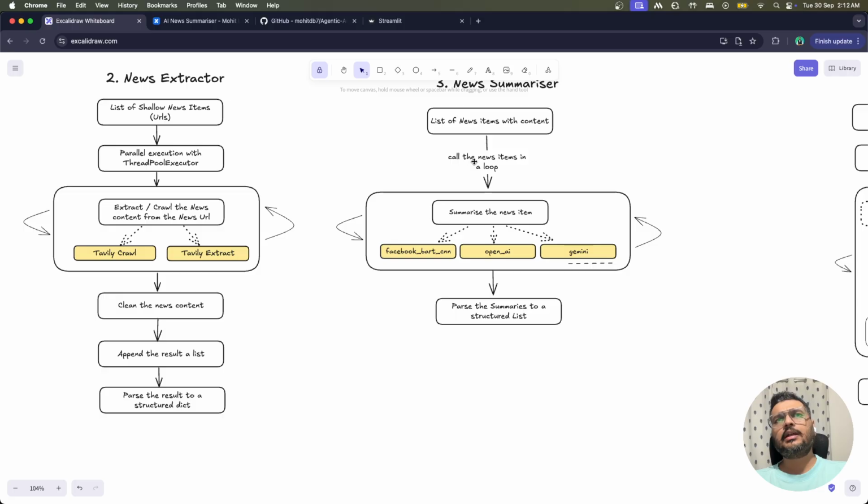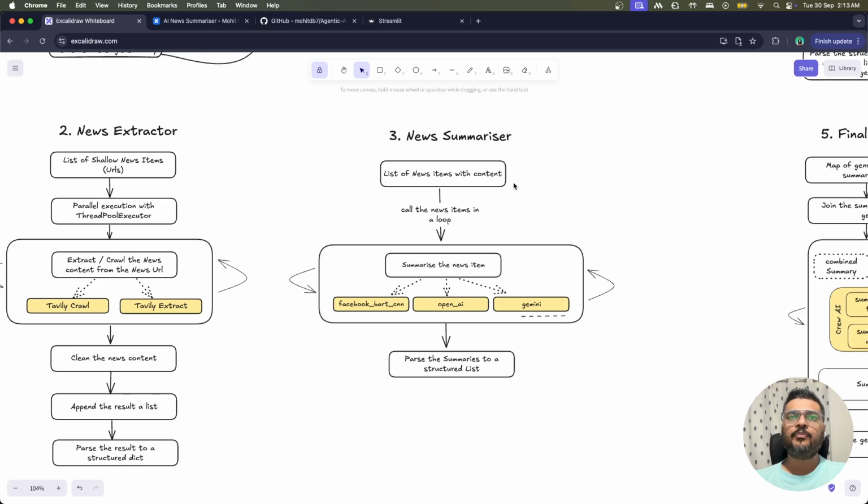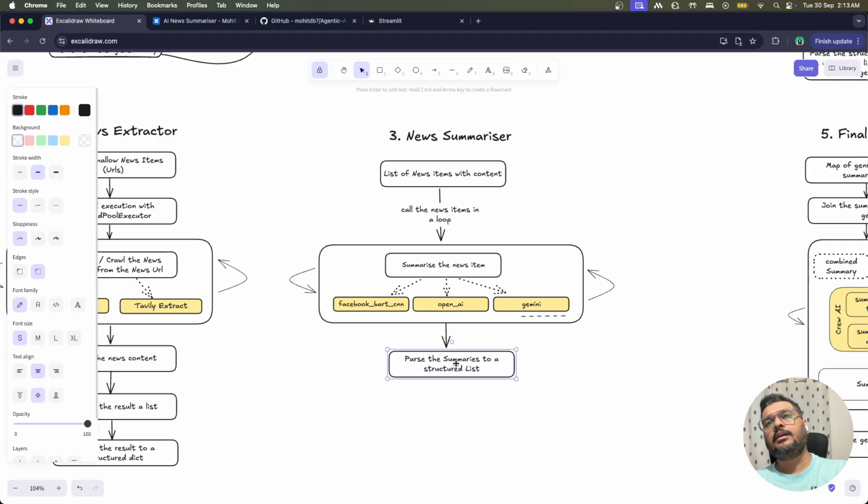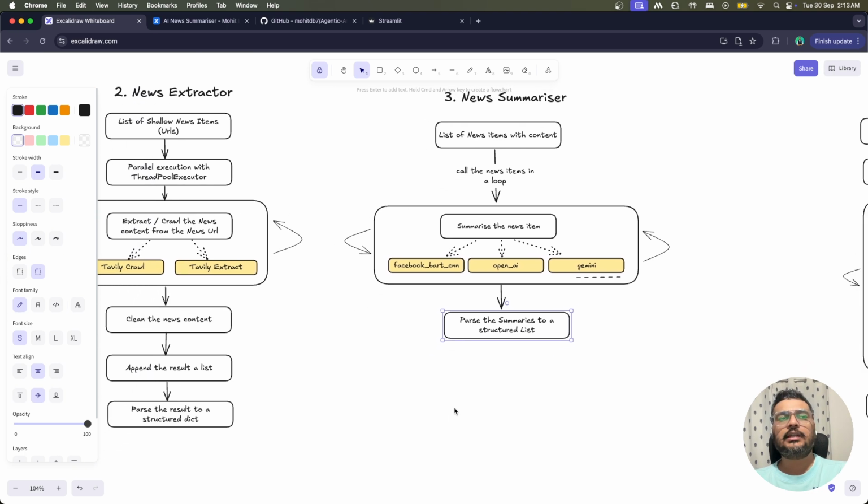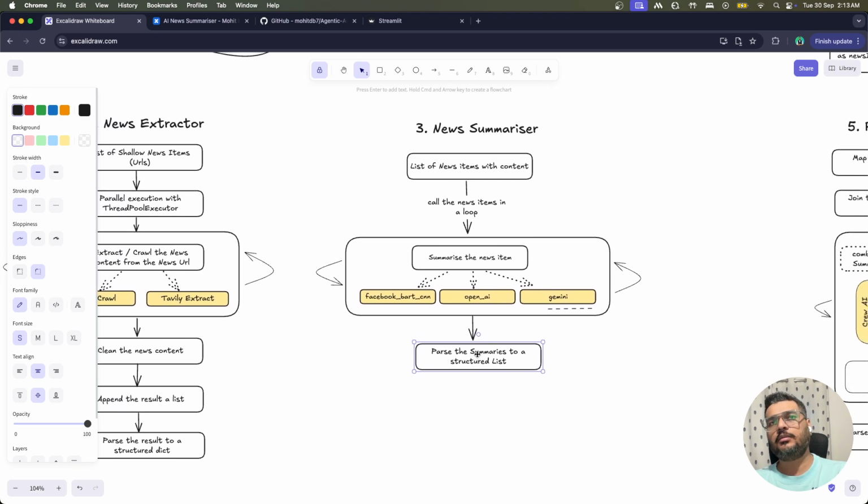But if you want, you can change that number to your particular requirement. As and when you receive the content, you will be looping through each content, generating the summary of that, and then at the end you will be passing the summaries to a structured list, and that structured list will be returned back.